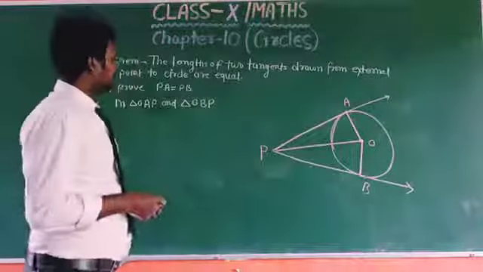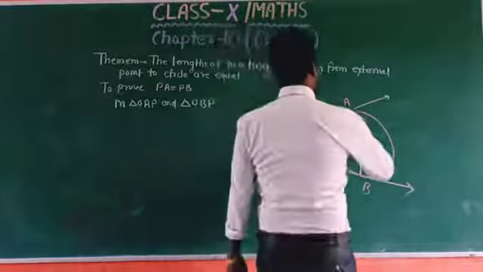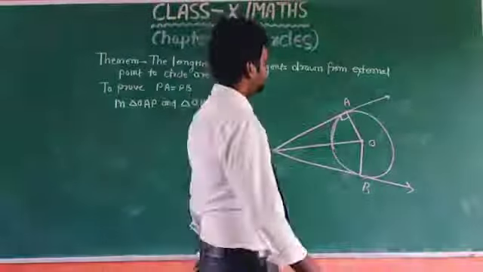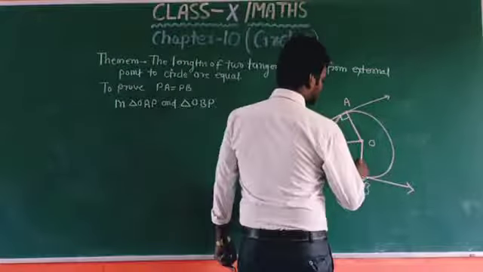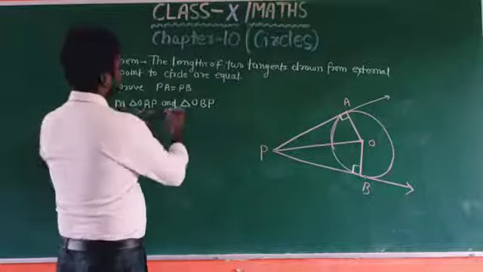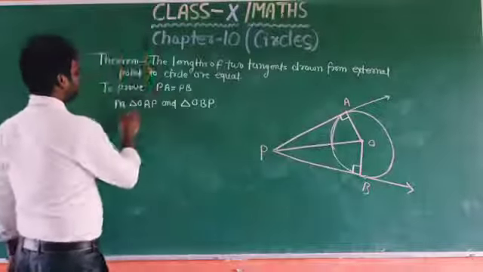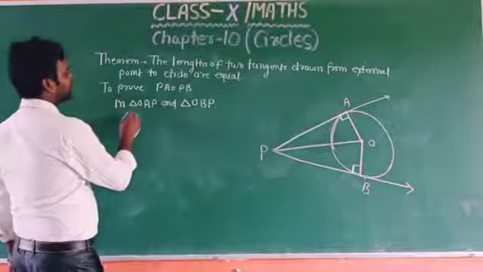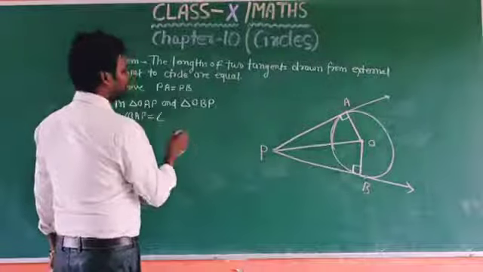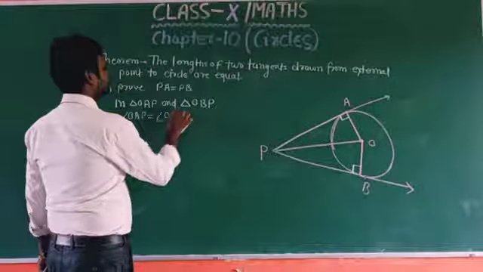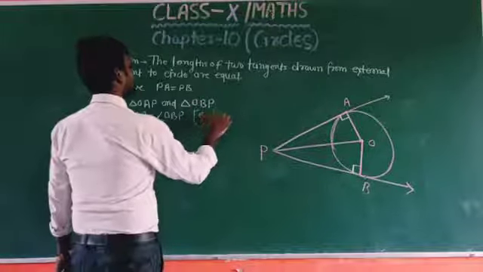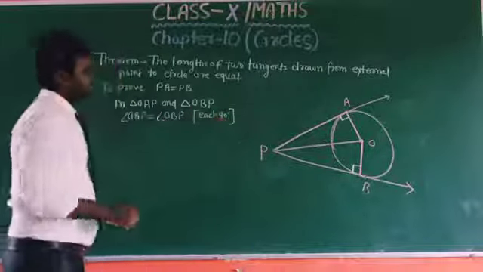Okay children, as we know, the radius is perpendicular to the tangent at the point of contact. So in triangle OAP and OBP we have angle OAP equal to angle OBP, since each is 90 degrees.